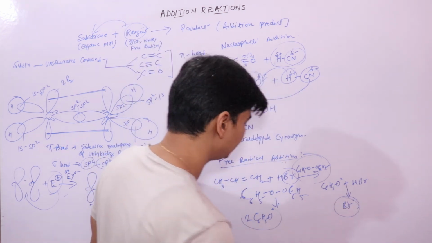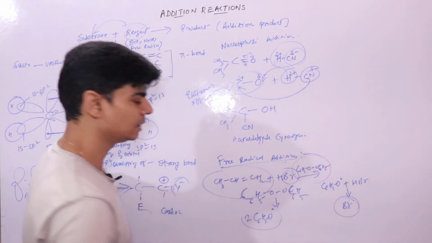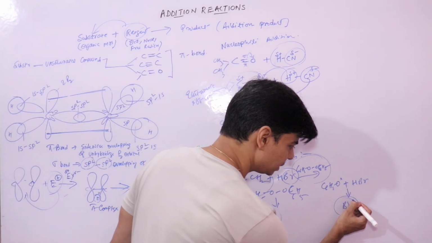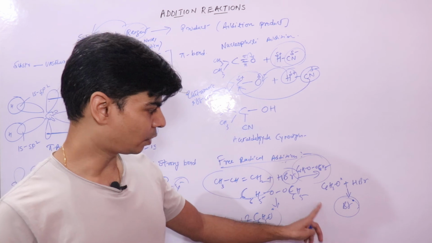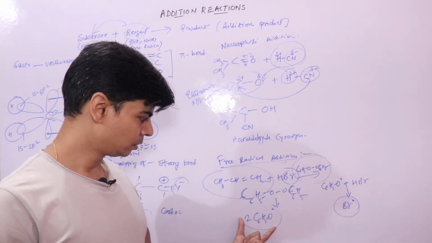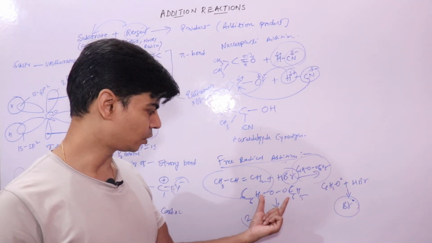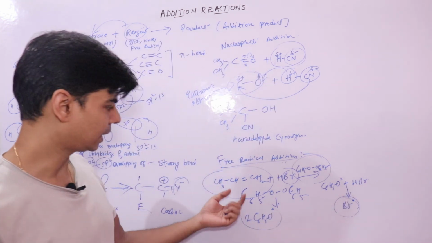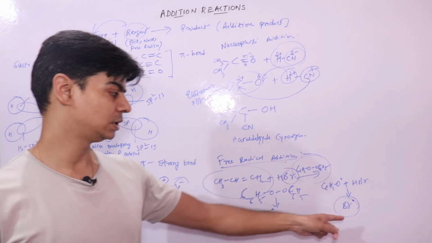This Br free radical will attack this unsymmetrical alkene then. This is how this reaction is initiated by free radicals. Here Br is a free radical, which is formed by the attack of these free radicals formed from benzoyl peroxide. This bromine free radical will attack the unsymmetrical alkene. So this is initiated by bromine.